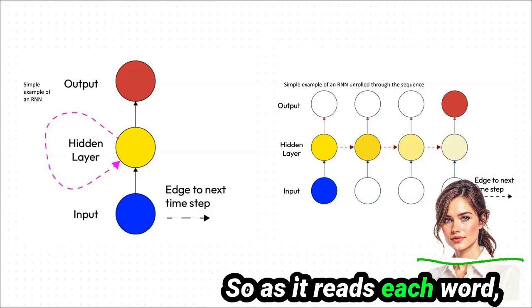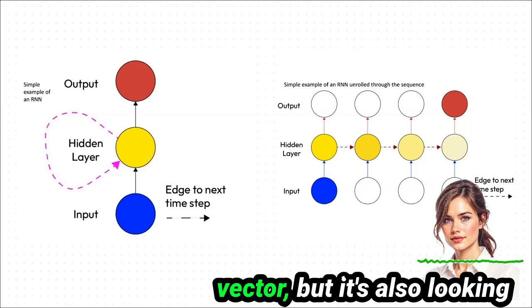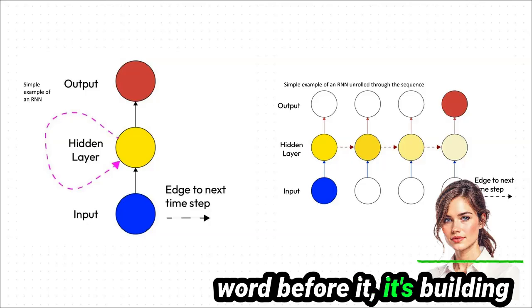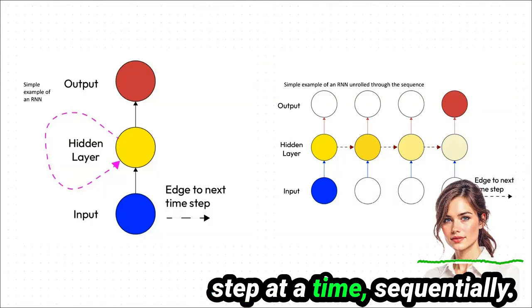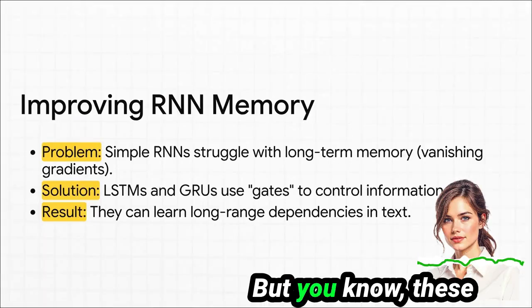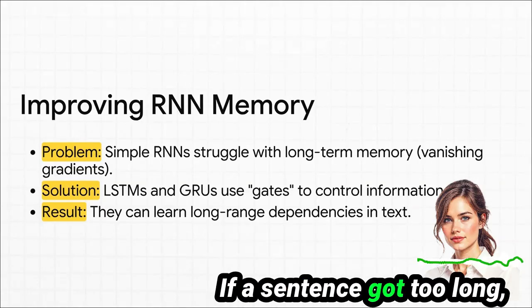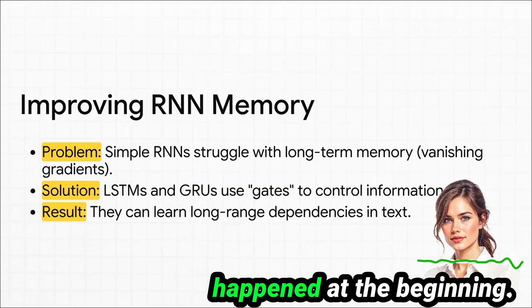So as it reads each word, it takes in that new word's vector, but it's also looking at the information that was passed along from the word before it. It's building up its understanding one step at a time, sequentially. But these simple RNNs had a bit of a short-term memory issue. If a sentence got too long, they'd start to forget what happened at the beginning.